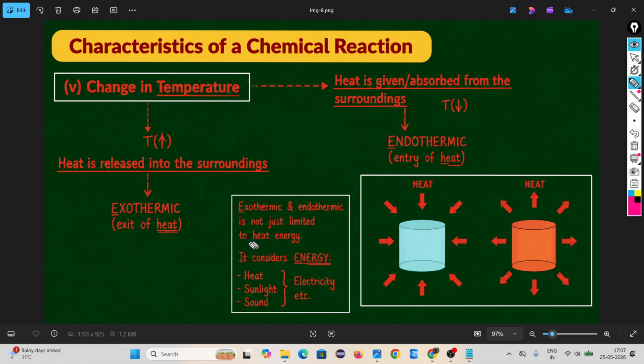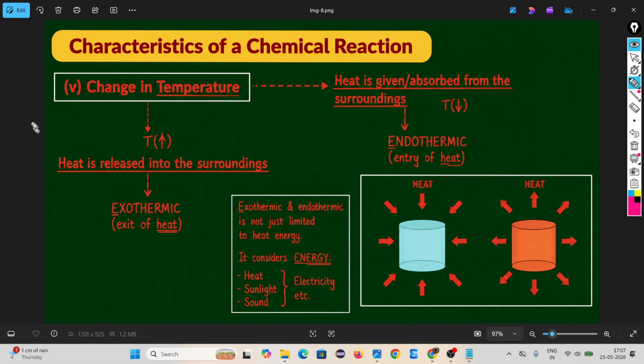Exothermic and endothermic are not limited to heat energy. Don't think only of heat energy. Many times heat energy is produced or absorbed, but sunlight, sound, and electricity may also be required. In photosynthesis, which type of energy do we require? Sunlight. Don't think change in temperature means only heat being released or absorbed. Sometimes sunlight, sound, or electricity is required. These are different forms of energy.